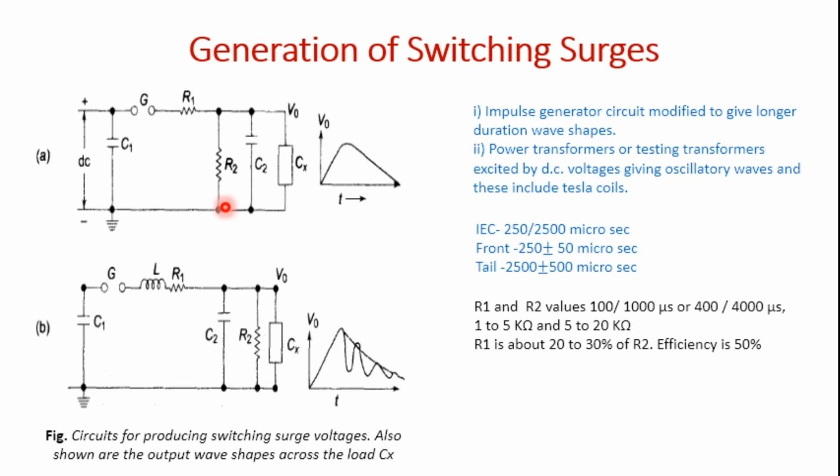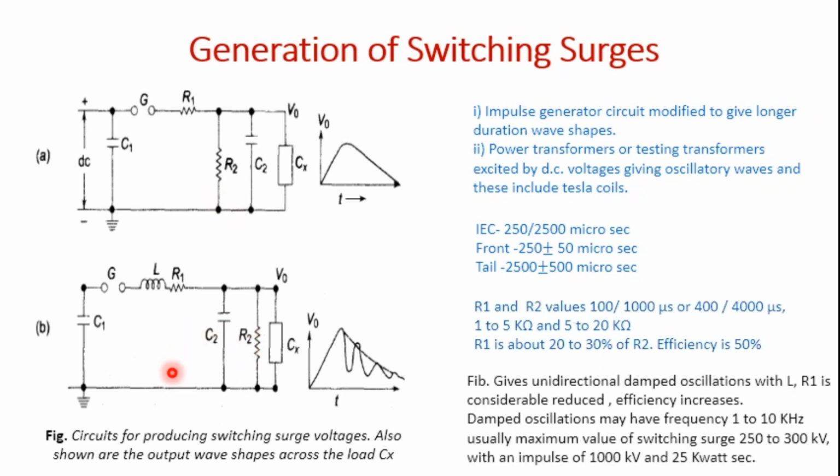Suppose we need a damped oscillatory wave, then some modification has to be done in the circuit. Look at the circuit: R1 and R2 are connected in parallel. We have to reduce the value of R1, so we use an inductance connected in series with R1.